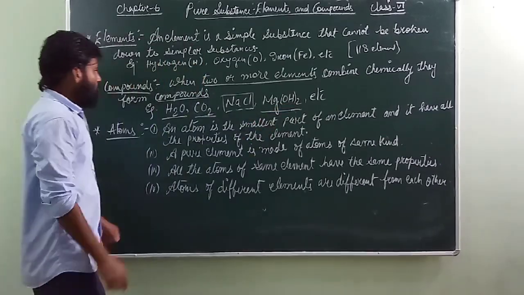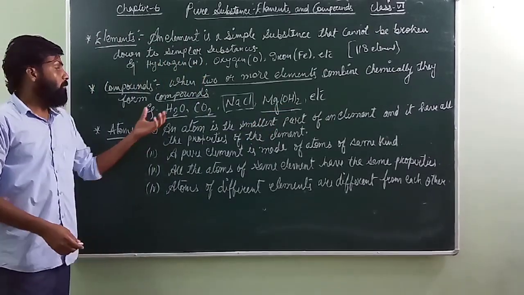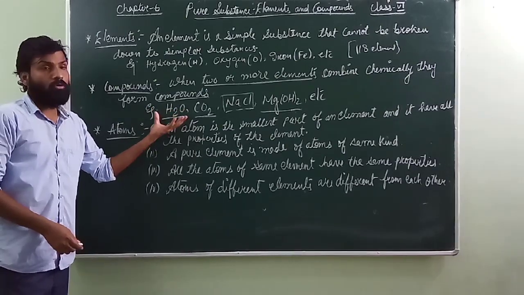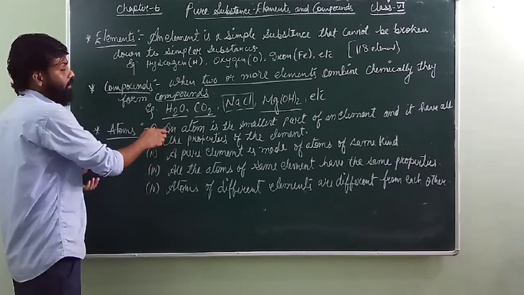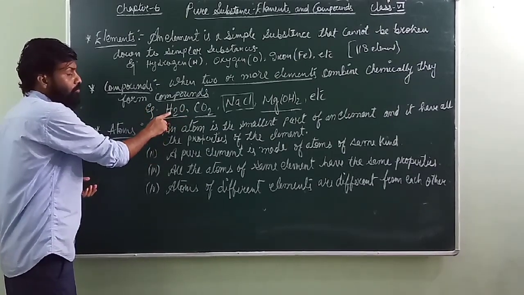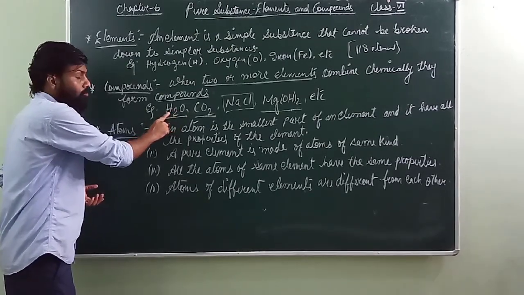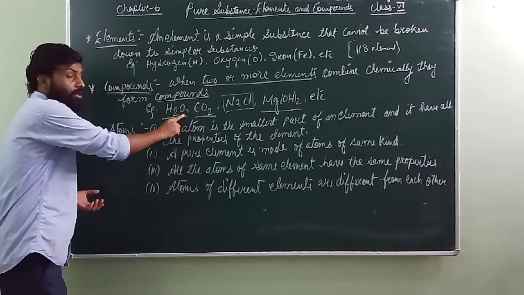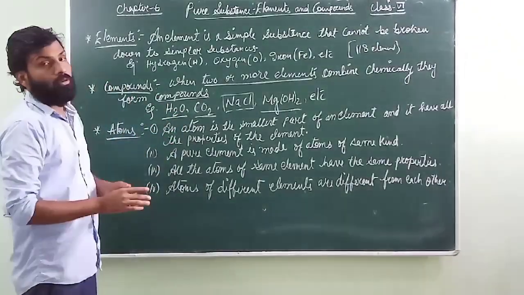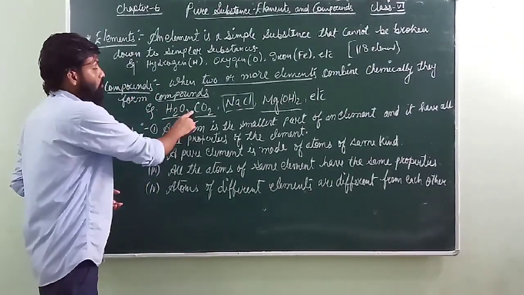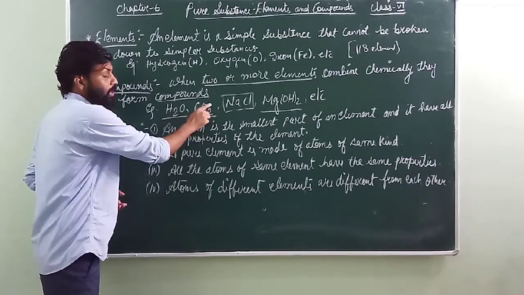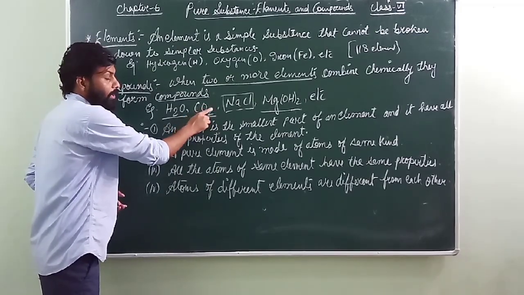Now when I am talking about the formula for water as H2O, what does it mean? It means that we require two hydrogen atoms and one oxygen atom. When two hydrogen atoms and one oxygen atom combine together, they give rise to water. Similarly, if I go to carbon dioxide, we have CO2. That means one carbon and how many oxygen here?